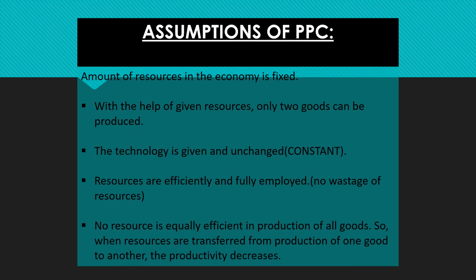No resource is equally efficient in the production of all goods. So when resources are transferred from the production of one good to another, the productivity decreases. Now, what do we mean by this statement? This statement says that if a farmer is efficient in the production of wheat, he should be completely engaged in the production of wheat. He should not be put to produce rice. So we should not transfer resources from the production of one good to another. Why? Because the productivity decreases.